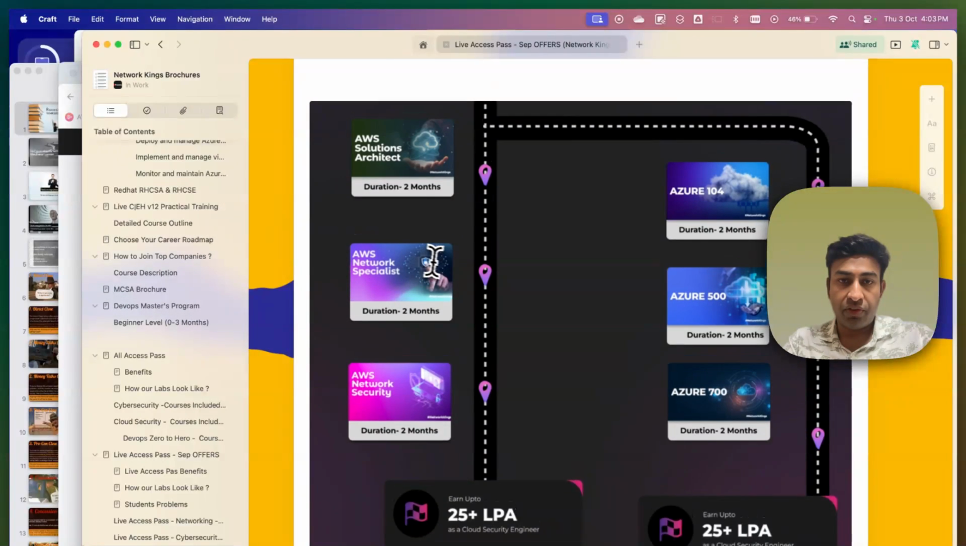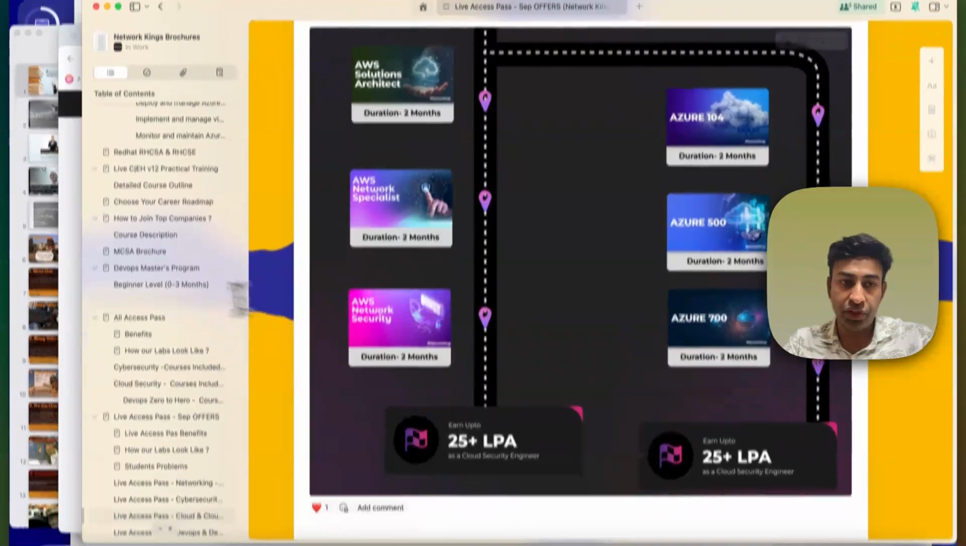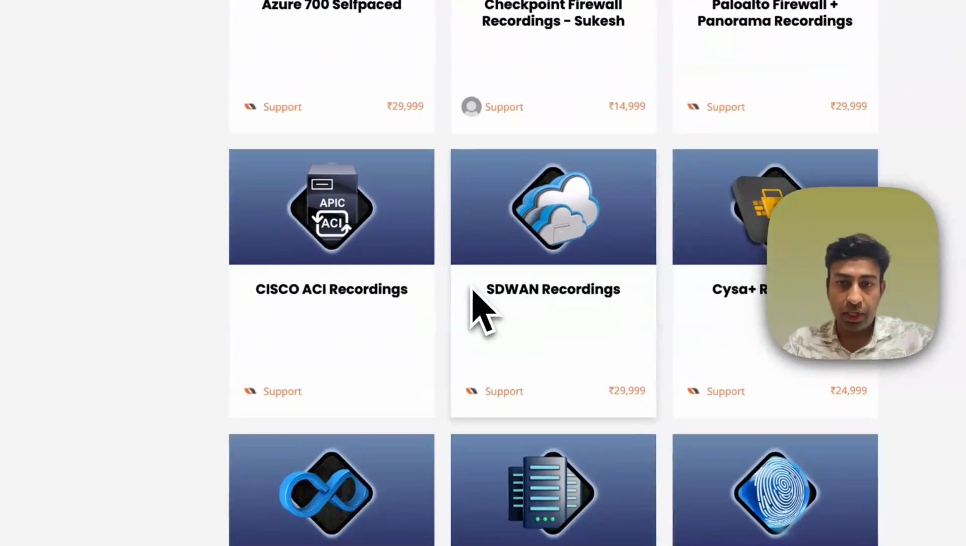Now after that we have cloud security, we have AWS content, we have Azure content, we have GCP content. All the content is there.